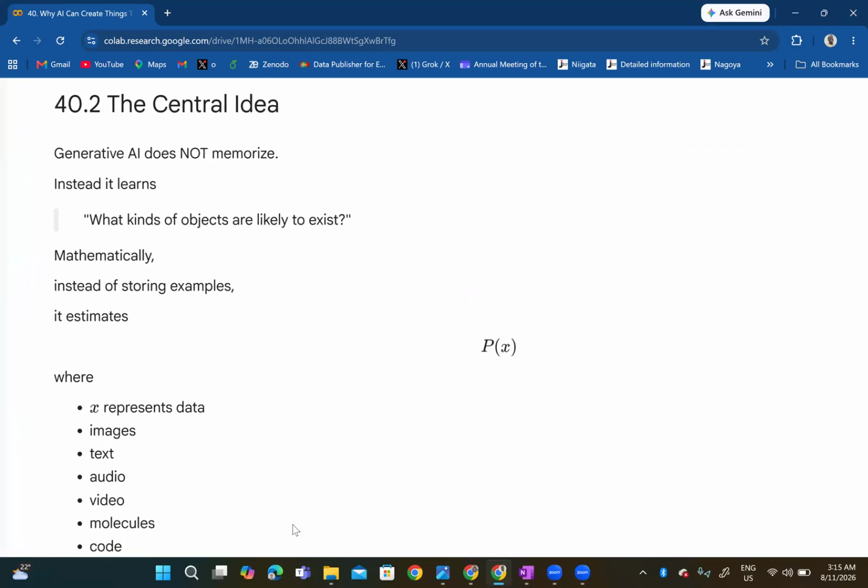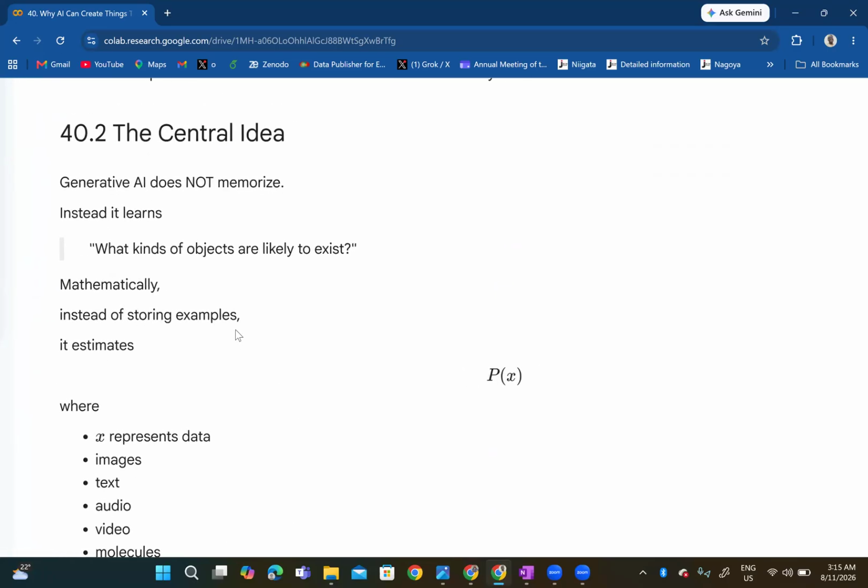So the central idea is this: generative AI does not memorize anything. It doesn't understand your language. It doesn't understand images. In fact, all it understands is the vectors, the probability distributions, and vector embeddings that those things represent. And then it can permute and combine these things in such a way that it can form new ideas. So generative AI does not memorize. Instead, it learns what kinds of objects are likely to exist. So it has a wide array of possible objects that can exist, and then it can pattern after them.